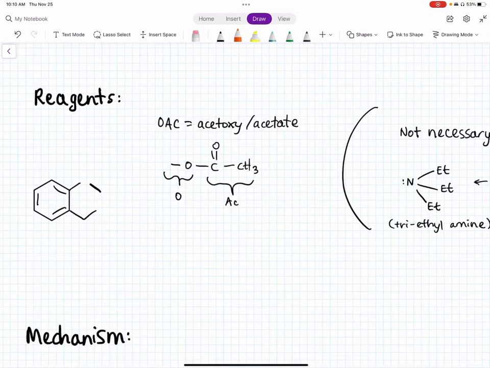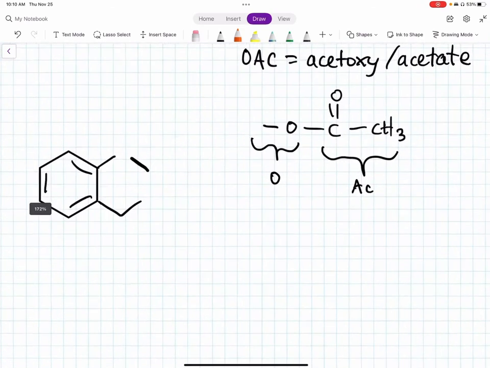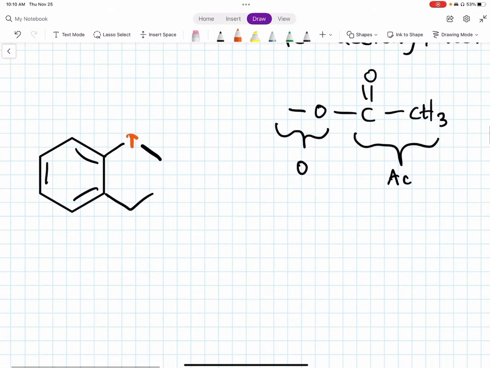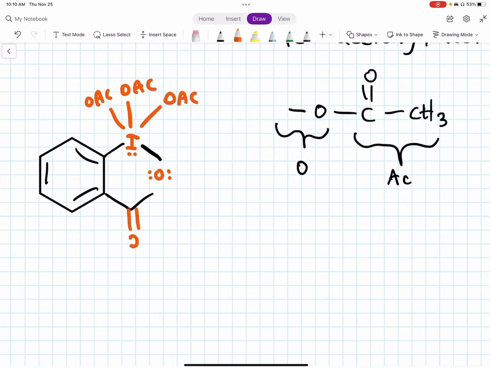A con to this is that it is more expensive. I'll now go over the reagents used in this reaction. This reaction is comprised of this molecule right here, which has 3 OAc groups, or acetate groups, bound to iodine. This iodine might look a little weird because typically iodine is bound to one other atom, such as HI or HBr. This iodine is called a hypervalent iodine. Iodine being bound to many different atoms gives it a high oxidation state, making it a good oxidizing agent.